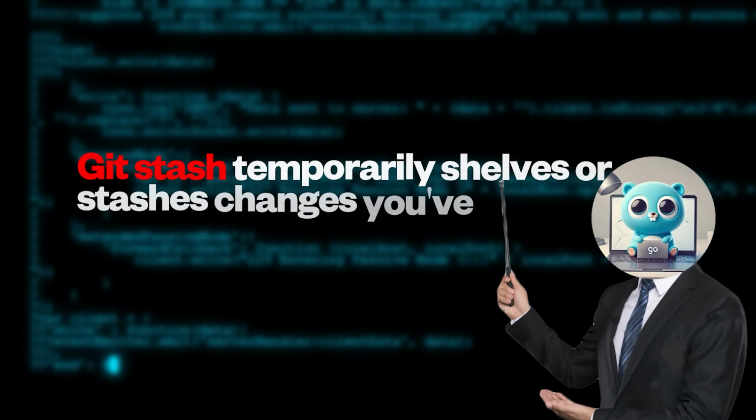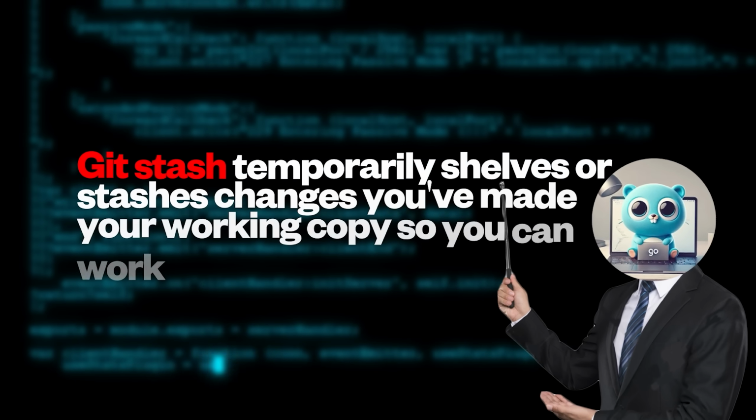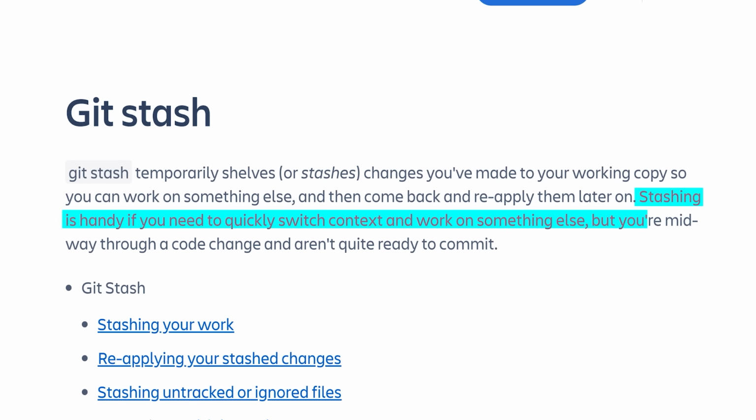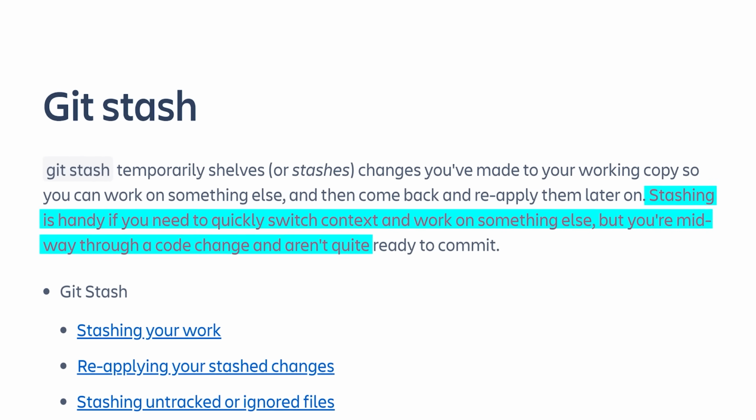The TLDR is that Git Stash temporarily shelves or stashes changes you've made to your working copy so you can work on something else, and then come back and reapply them later on. Stashing is handy if you need to quickly switch context and work on something else, but you're midway through a code change and aren't quite ready to commit.